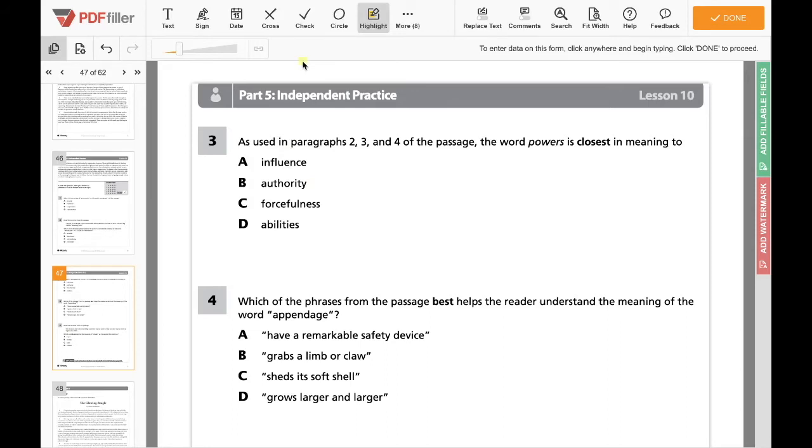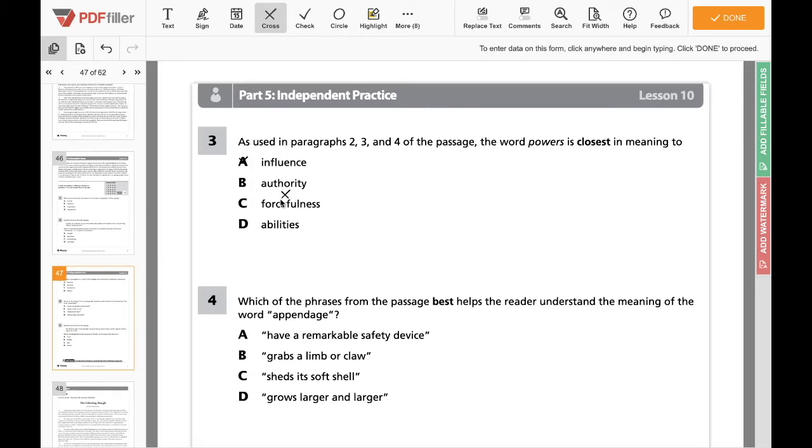When you say that a celebrity has power, what are they having the power to do? To influence people, like we see in A. Is that what it's saying with these regenerative powers? That they have a powerful influence on someone? No. So we can immediately eliminate A as an answer, because that's not what power means in this specific passage. Now, authority. Authority has to do with who's in charge, right? Who has power to be in charge. Like, in government, those people have power to be in charge and to have authority over what's happening in the world.